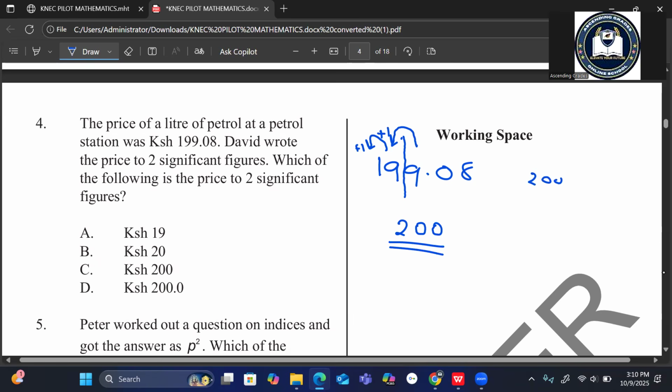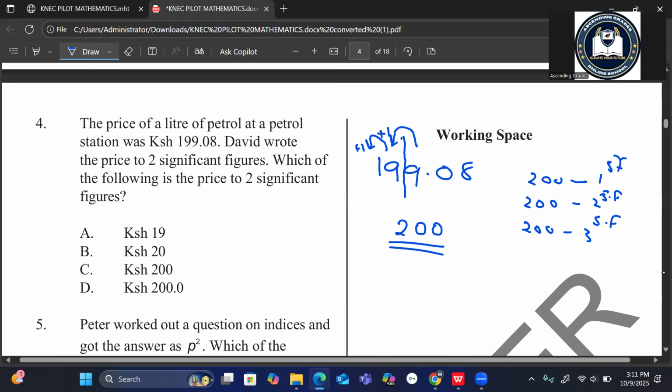That is when you write this one, it is one significant figure, meaning the 2 zeros are not significant. 200 again can be 2 significant figures, meaning that the first 0 is significant. And again, 200 can be 3 significant figures, meaning that the 2 zeros are significant.